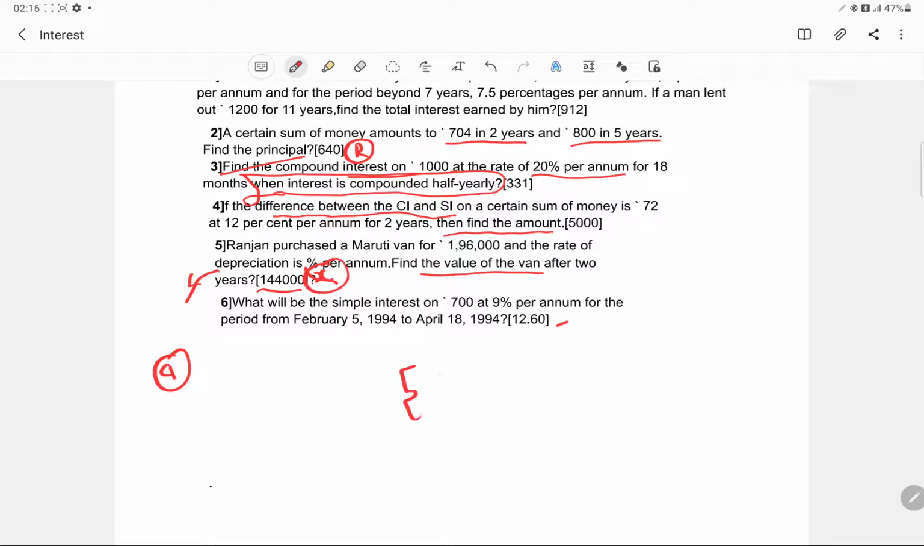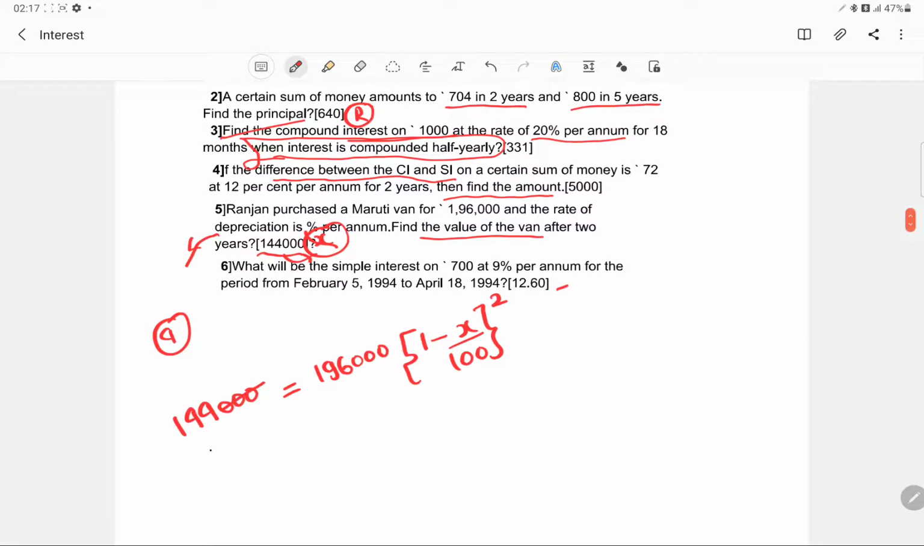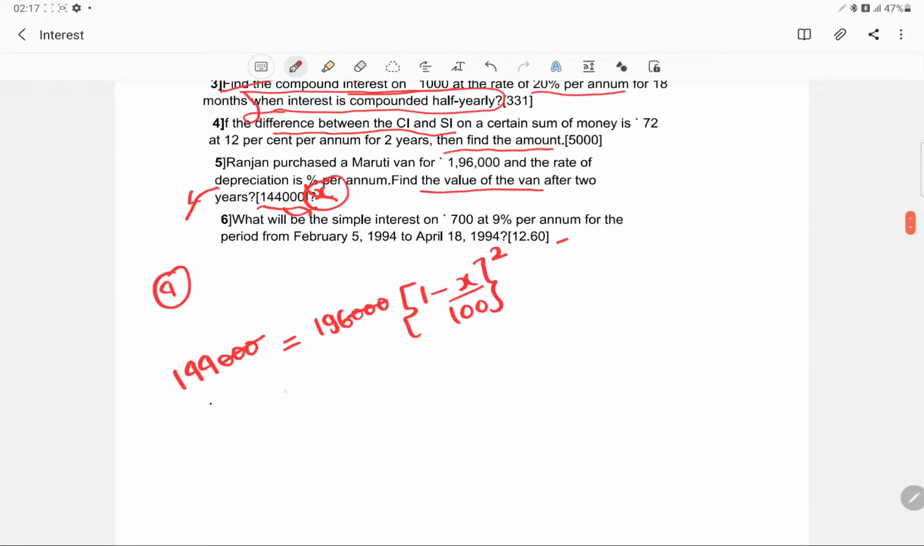So I can directly write 1 minus x upon 100. See, this is per annum. So in terms of the annum, what would be n? This would be 2, and the initial value was 196,000, and the final value was 144,000. This actually had to be the answer, but since I missed the rate percent, we can do it that way. So this cancels by this, and 144 by 196 is equal to 1 minus x upon 100 whole square.